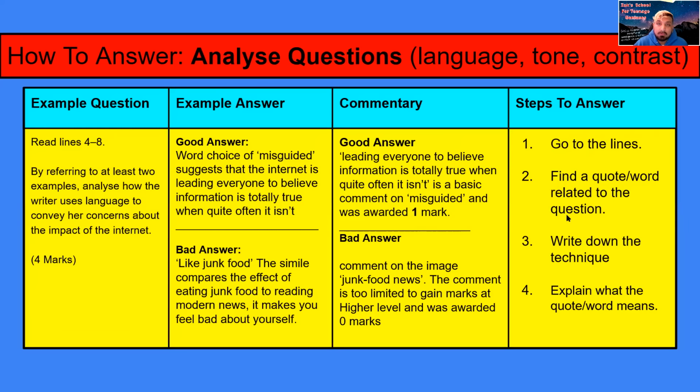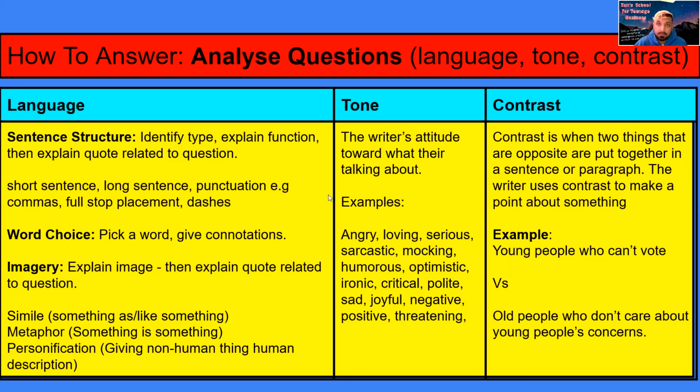Then you find a quote or a word which relates to the question. In this case, the question is asking you about how the writer talks about the concerns about the internet. Then step 3, once you've got that quote, you write down what the technique is that you want to focus on. It's going to be one of these. Cool.